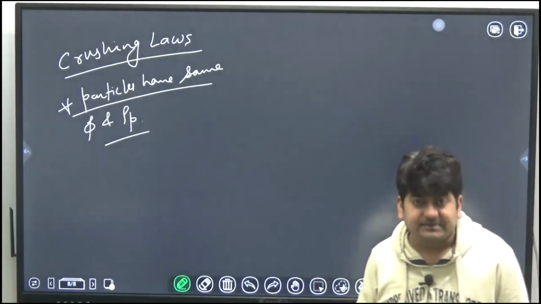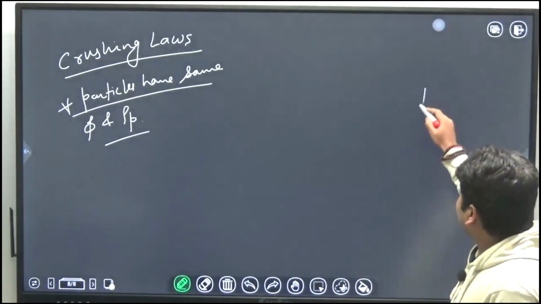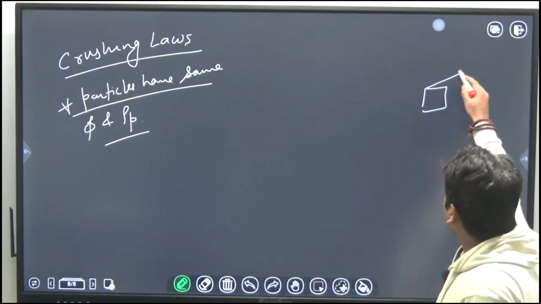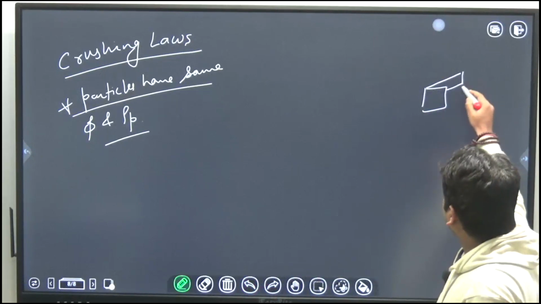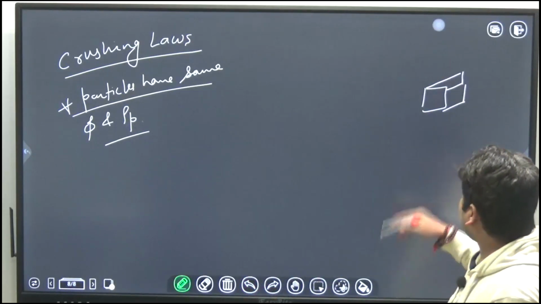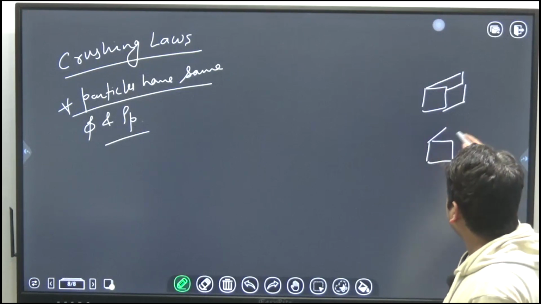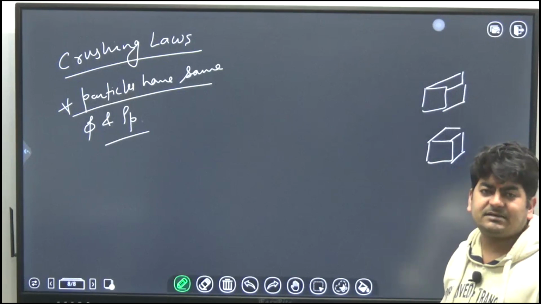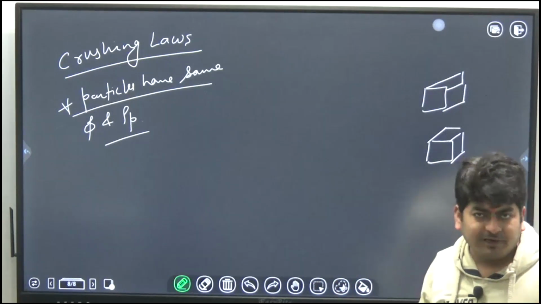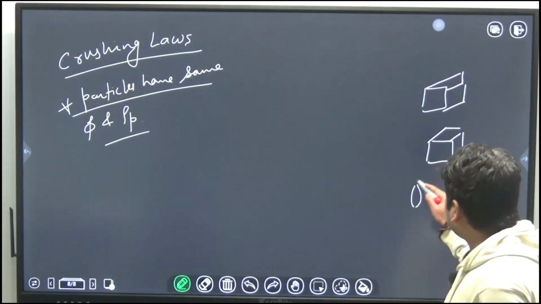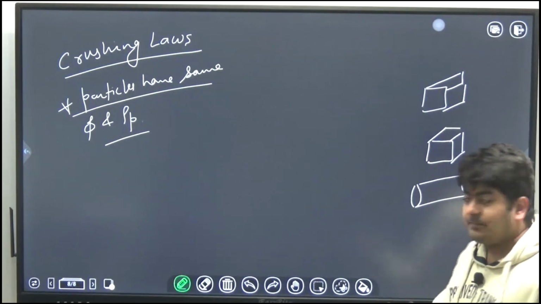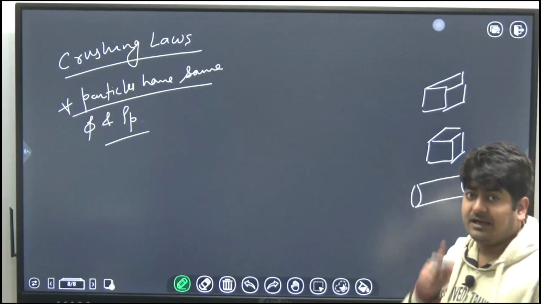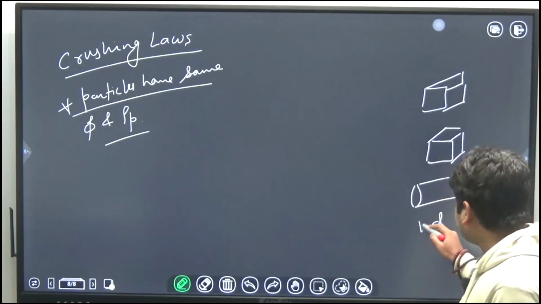That means if you are crushing the cubic particles, in products you will get cube only. If you are crushing the cylindrical particles, in the product you will have cylinders only of same H by D ratio.